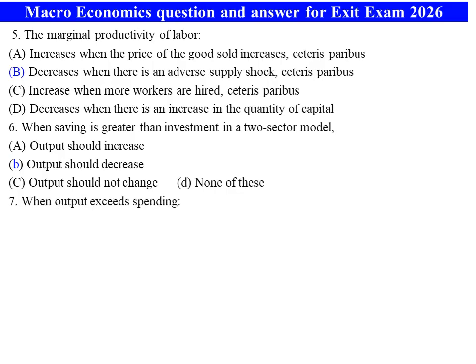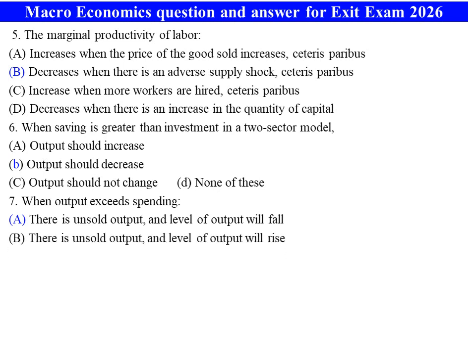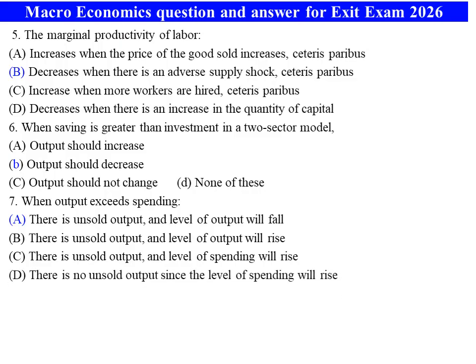Number seven, when output exceeds spending, output is greater than spending or expenditure, A. There is unsold output and the level of output will fall. B. There is unsold output and the level of output will rise. C. There is unsold output and the level of spending will rise. D. There is no unsold output since the level of spending will rise. The answer is A. There is unsold output and the level of output will fall.